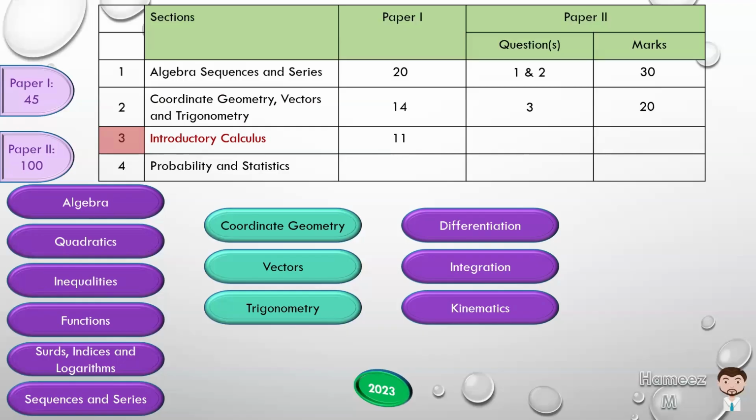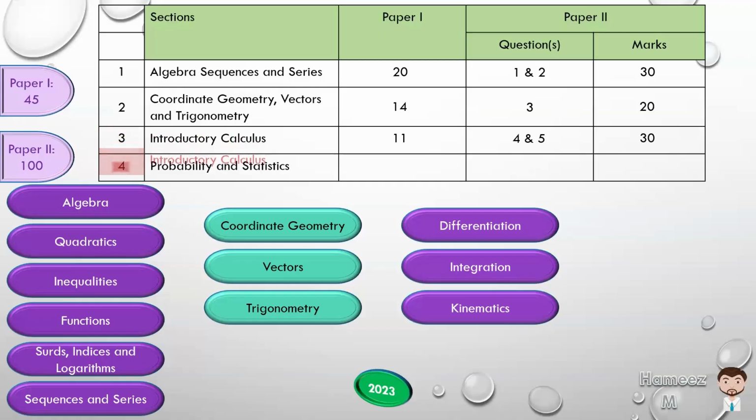If we total now, 20 and 14 is 34, and 11 makes 45. That means all the multiple choice questions are based on those topics identified. So there will be no multiple choice questions on the 4th section. And in terms of assessment in paper 2, introductory calculus will be tested in 2 questions, number 4 and 5, each worth 15 marks, giving a total of 30 marks.